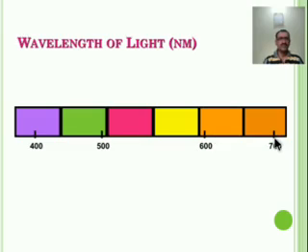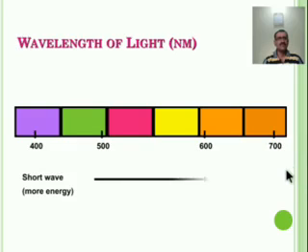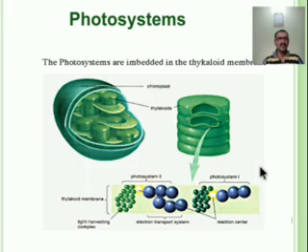This is the length of visible light. Short waves produce more energy, and long waves produce less energy.